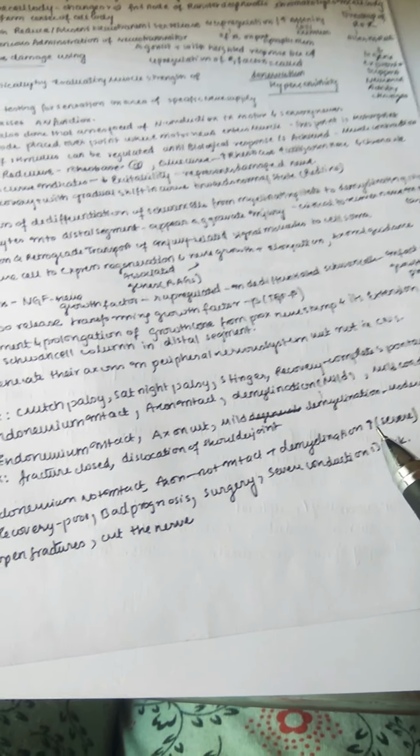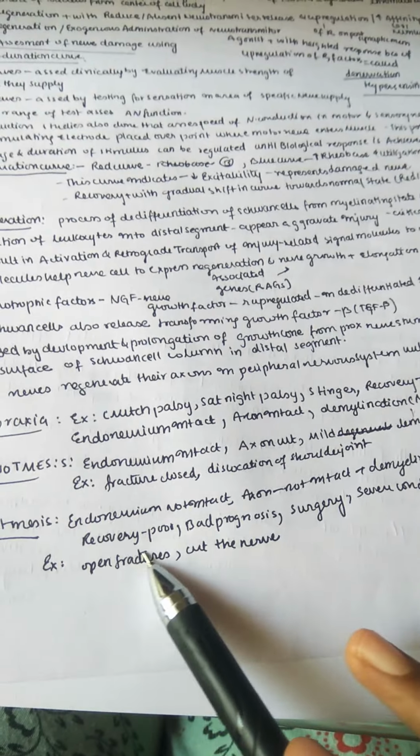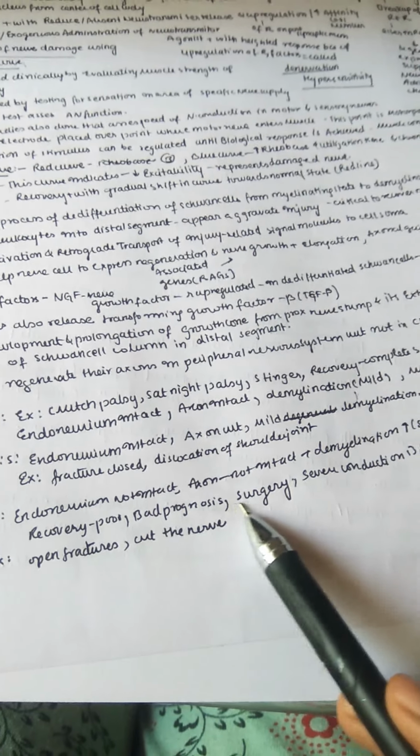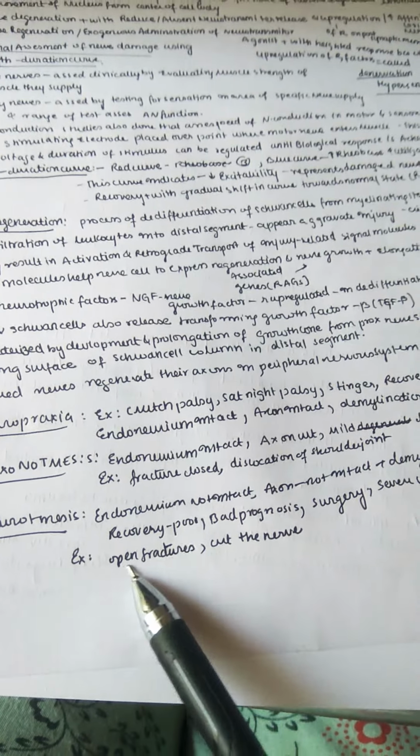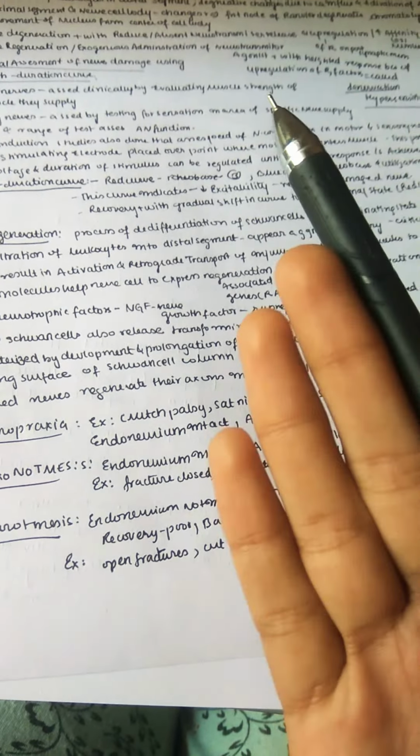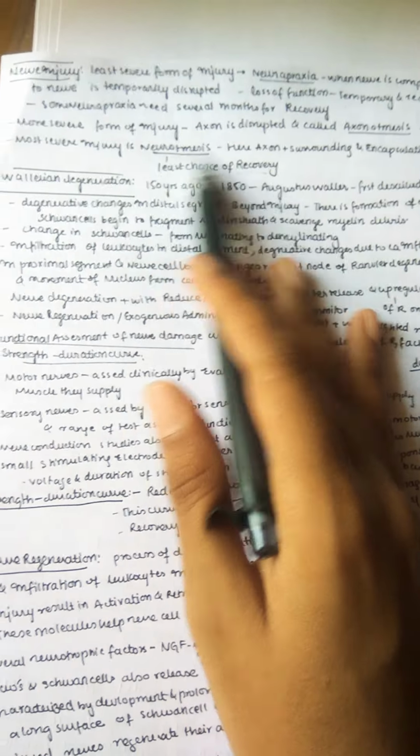and there is a higher degree of demyelination. The recovery is very poor, that is a bad prognosis, surgery is required, and conduction is severely blocked. For example, in open fractures, if by trauma or anything the nerve is cut, in all these conditions it is very severe; there is neurotmesis.